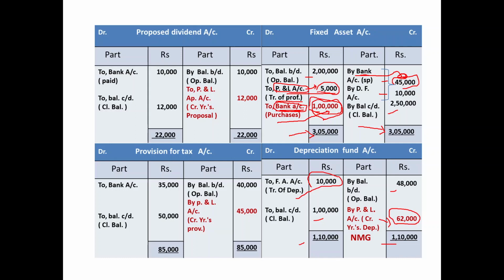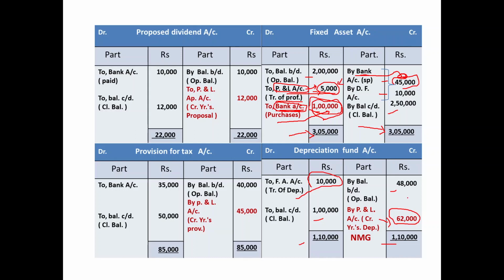This type of transactions happens once in a year and sometimes once in a time span of 2, 3, 4, 5 years. It is not your main business operation. So being a non-operating income, this should be eliminated from the current year's profit in which it has been included by the company at the time of preparation of final accounts. So this 5,000 we will report in the adjusted profit and loss account on the right hand side on the minus side. So 3 items from this fixed assets account, 2 in the fund flow statement, 1 in adjusted profit and loss account.